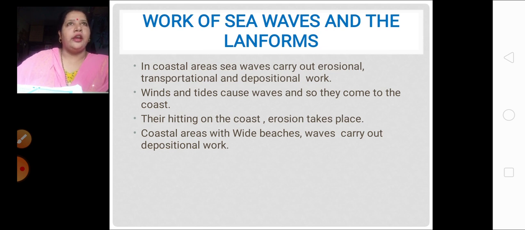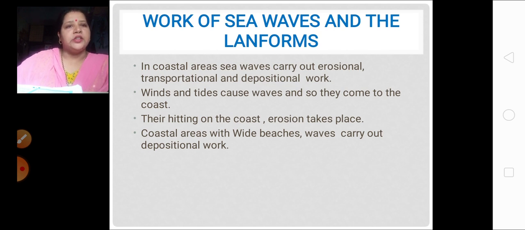If you have ever visited any beach, you must know that when the waves are coming, they are bringing the sediments along with them. In coastal areas, sea waves carry out erosional, transportational and depositional work.